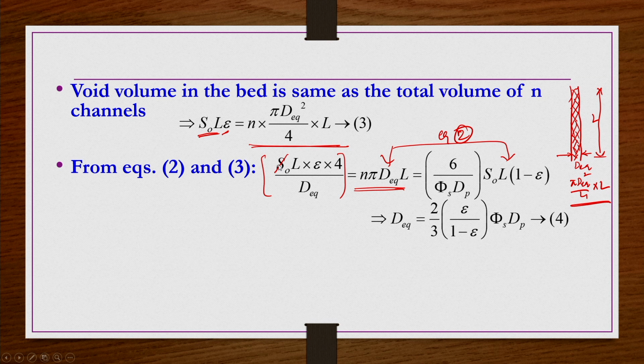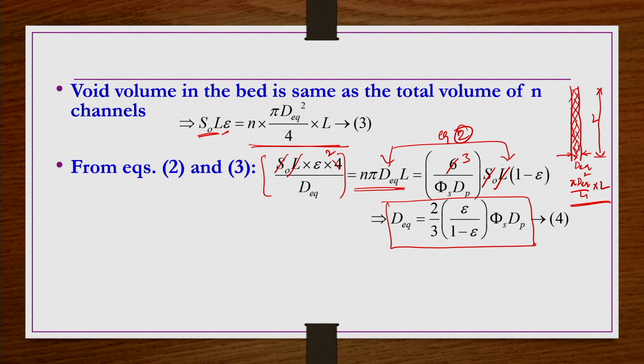This S naught cancels out here, L and L also cancel out, 2 2s are 2, 3s are, if you do it. So, d equivalent you take to the other side. So, here in the left hand side you have 2 epsilon as it is. And then from this side if you bring that pi s dp to the other side, that will be multiplied, and then 1 minus epsilon if you bring it to the other side, that will be divided. So, d equivalent that we get by this simplification is 2 by 3 epsilon by 1 minus epsilon pi s dp.